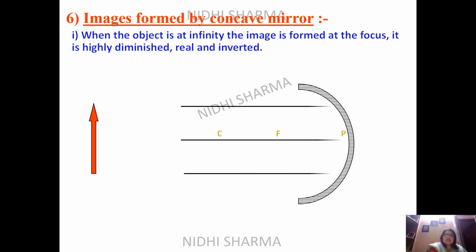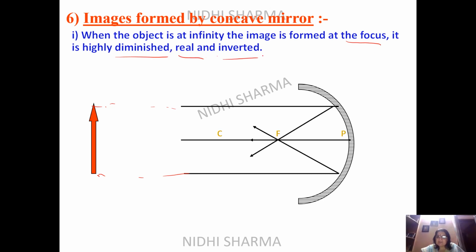Now the parallel rays are coming. You have to join this line by dotted line when you draw it in your copy, and then it is the focus point. So you are getting the image at F. So you can see here I have written the characteristics. You are getting it at focus, highly diminished, real as well as inverted.